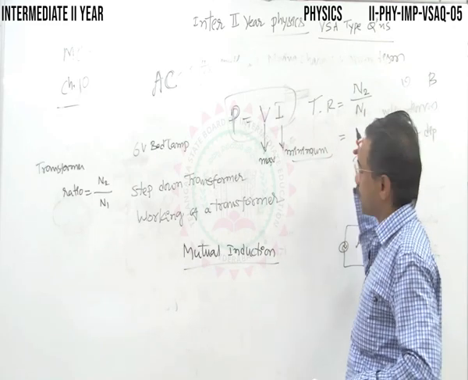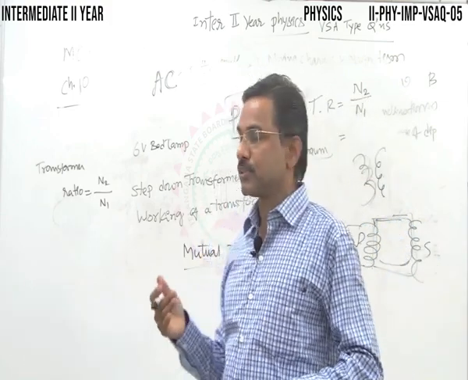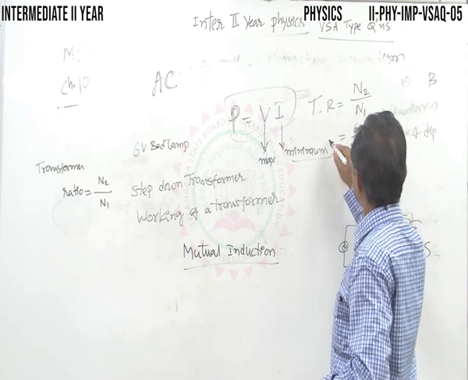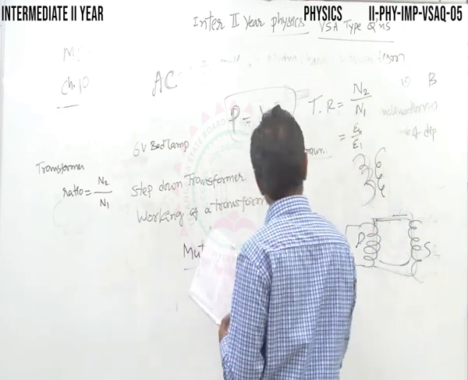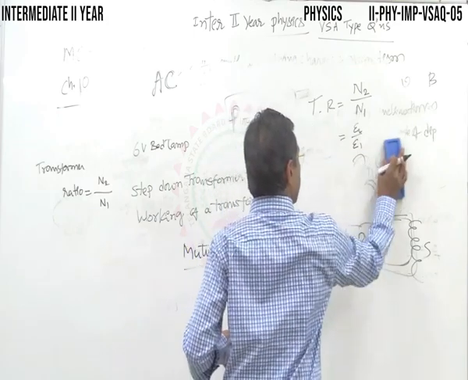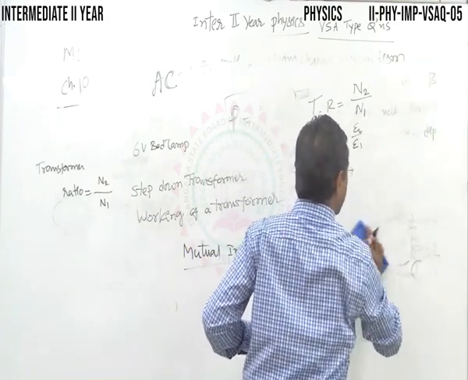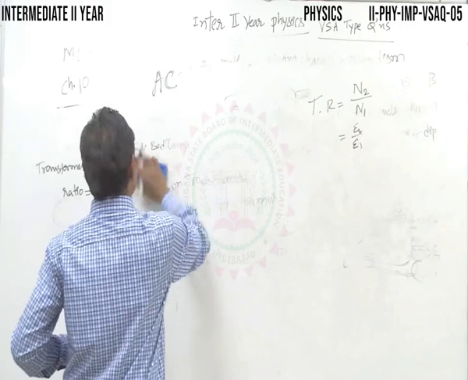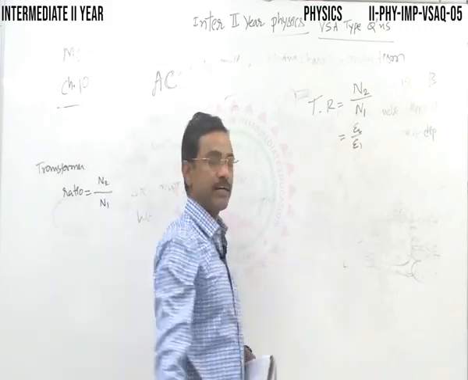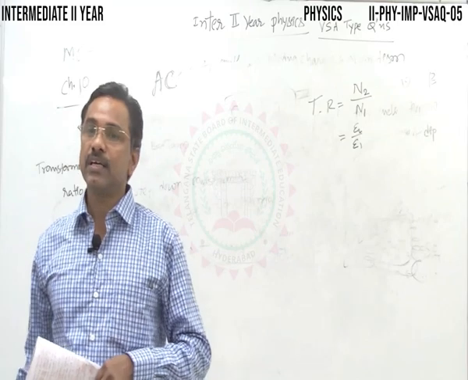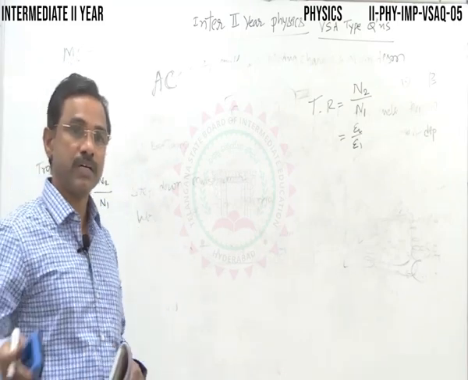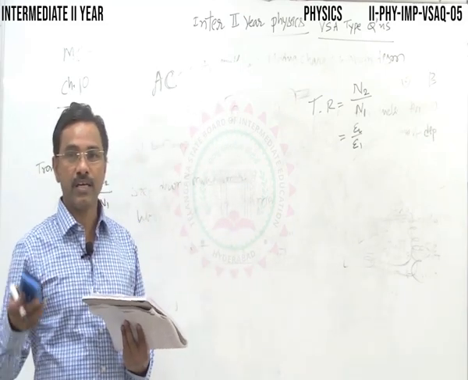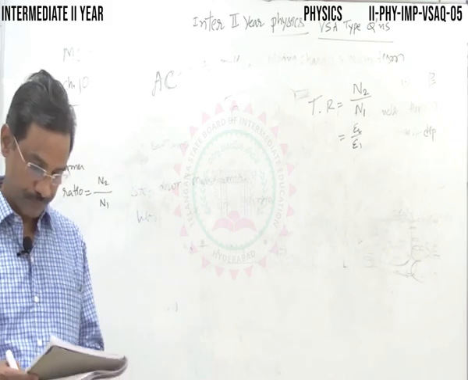It is also equal to the ratio of output EMF to input EMF. Both are one and the same. The transformer ratio is defined as the ratio of the number of turns in the secondary winding to the number of turns in the primary winding. It is also the ratio of output EMF to input EMF, that is, the EMF across the secondary winding divided by the EMF across the primary winding or primary coil.